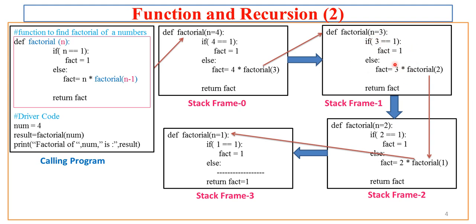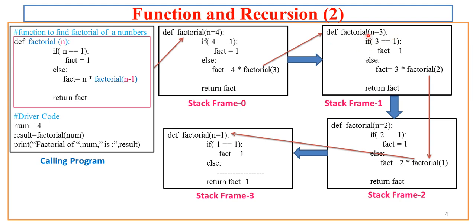Then the frame is generated, and it is pushed on top of the factorial of n equal to 4 version. So on top of this, factorial of n equal to 3 will be sitting, and then execution will start. Take note that factorial 4 is generating a copy called factorial 3.